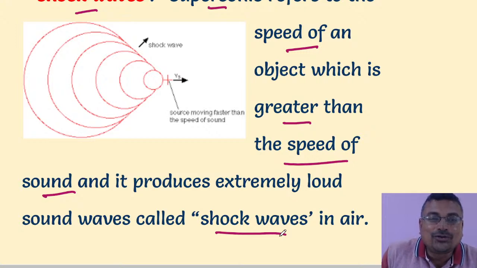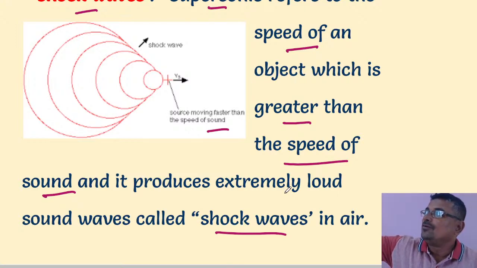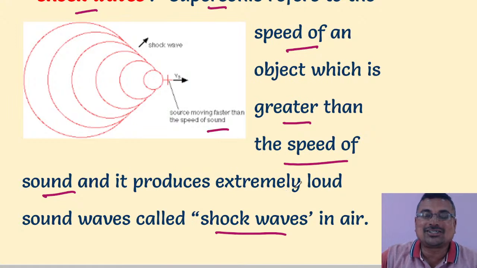Shock waves are produced when the speed of an object is faster than the speed of sound. This machine moves very fast. If an aeroplane is moving in the sky, we listen to the sound. That sound is very, very loud.